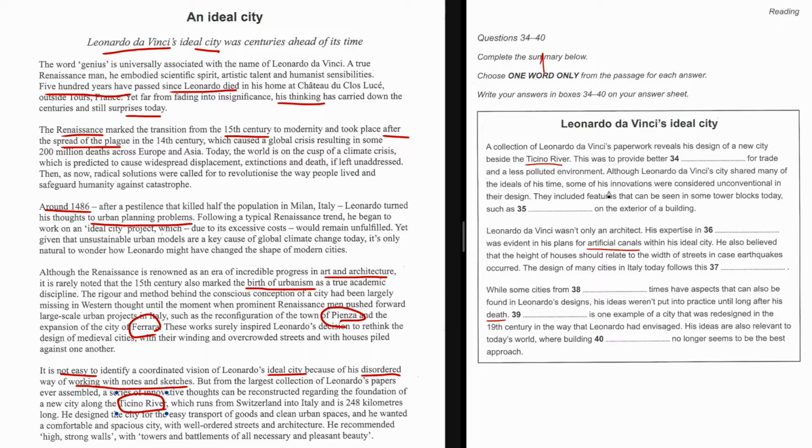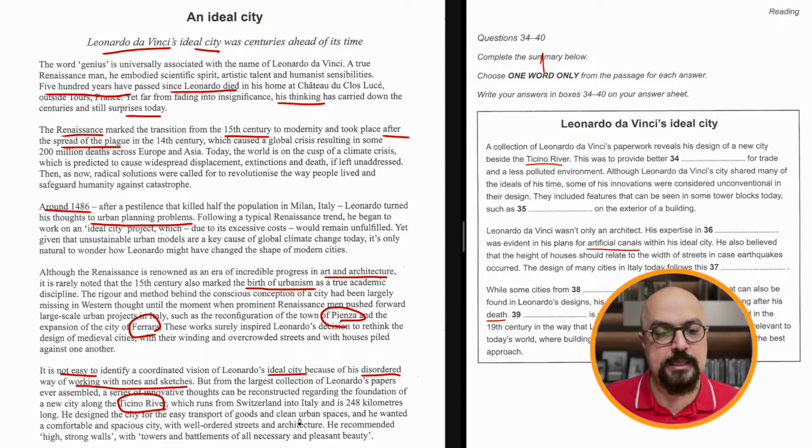So here, first of all, this was to provide better what for trade and less polluted environment. Provide what for the trade and less polluted environment. Easy transport of goods and clean urban spaces.